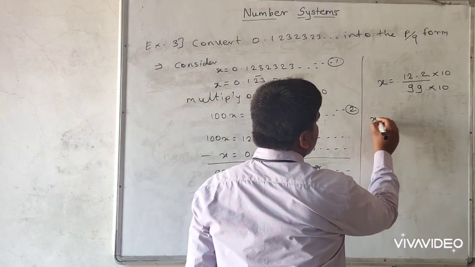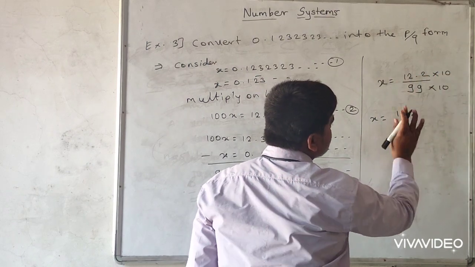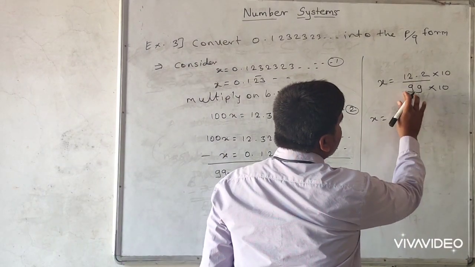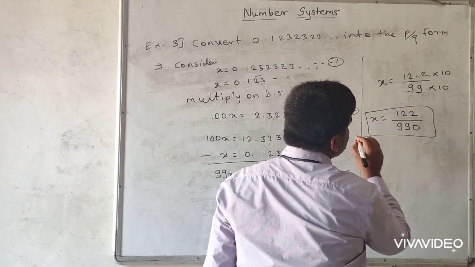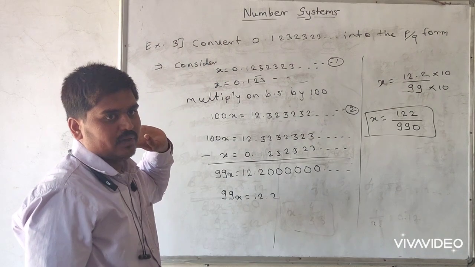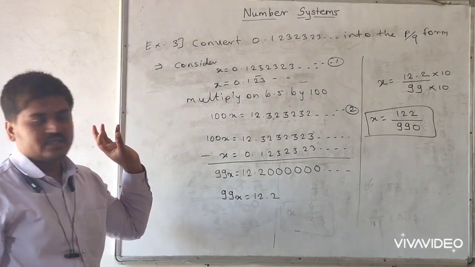So we get x is equal to 122 upon 990, since 12.2 into 10 is 122. So this is the required p by q form of this example. This is the final solution. Okay, so thank you.